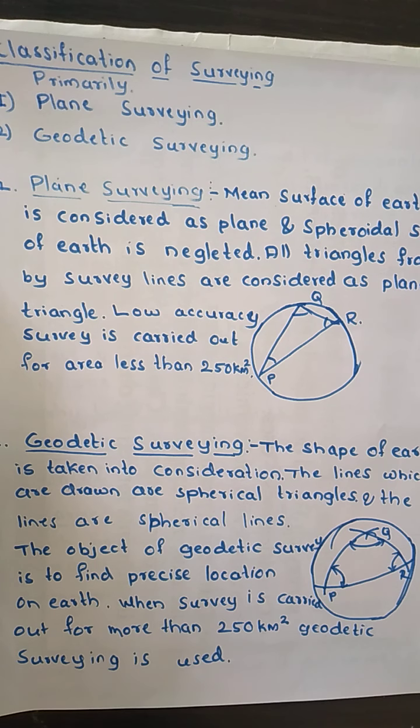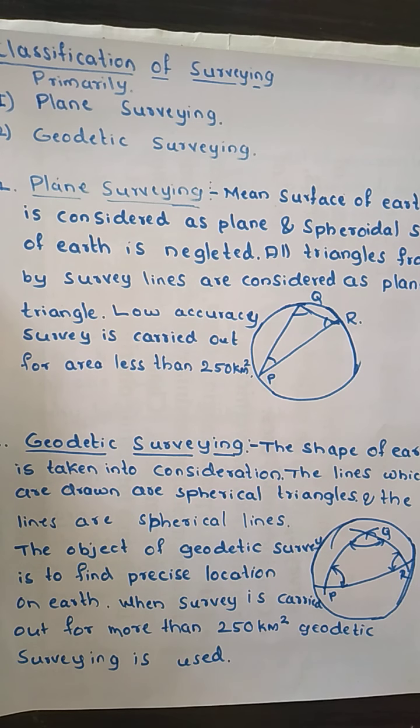Now, coming to the classification of surveying, we are going to classify surveying primarily into plane surveying and geodetic surveying, and then based upon the nature of the field, we are going to divide it into three types. That is land surveying, which has three types under it: topographical survey, cadastral survey, and city survey. Then we have marine or hydrographic surveying. The third one is astronomical surveying.